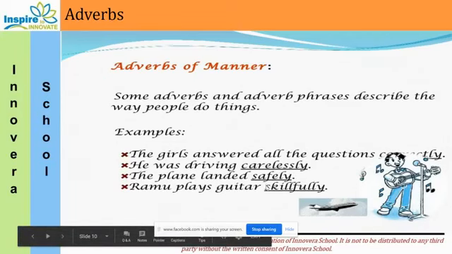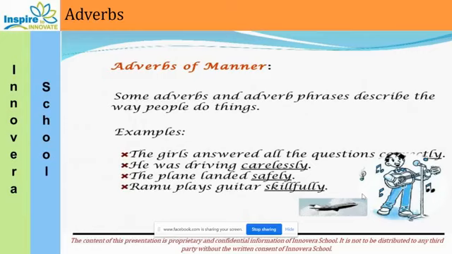The plane landed safely. How has it landed? Safely. Ramu plays guitar skillfully. How does he play? He plays a guitar skillfully. So all these words are adverbs of manner. It is talking about how. Okay, another example.